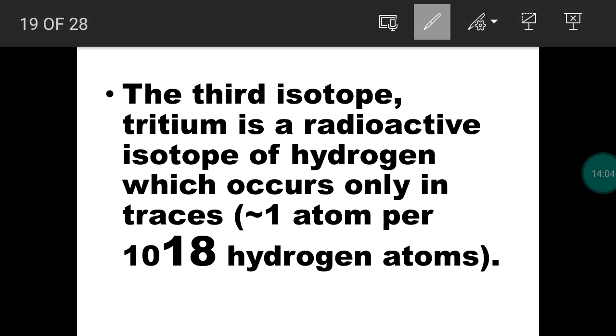And what about the abundance of tritium? Tritium is also called radioactive hydrogen. The tritium isotope is radioactive in nature. It emits alpha, beta, gamma rays, so it is also called radioactive hydrogen. Its abundance is very low.